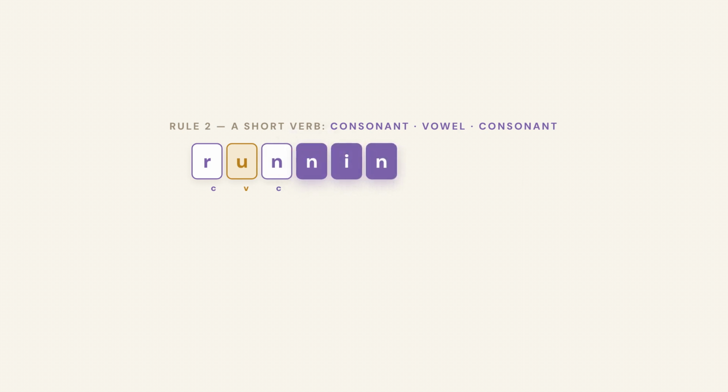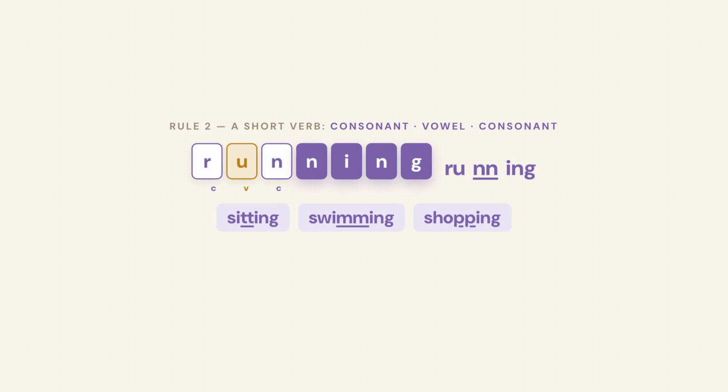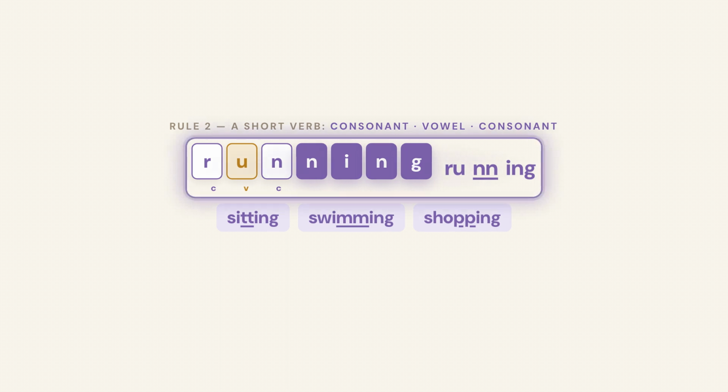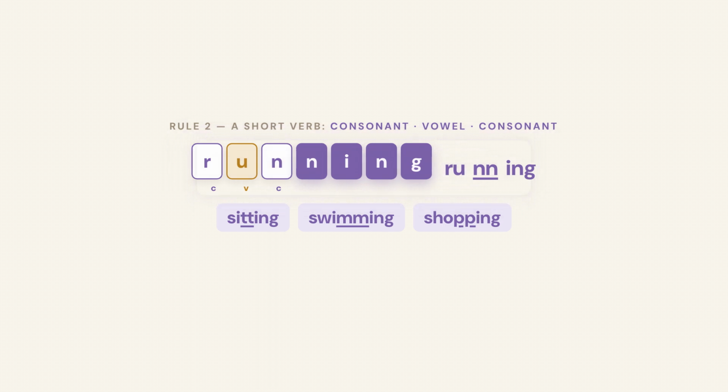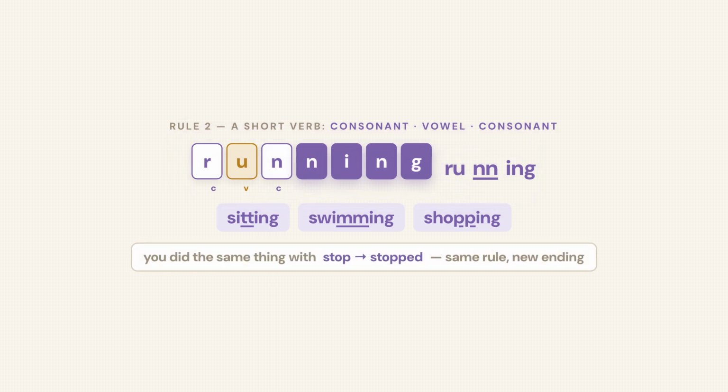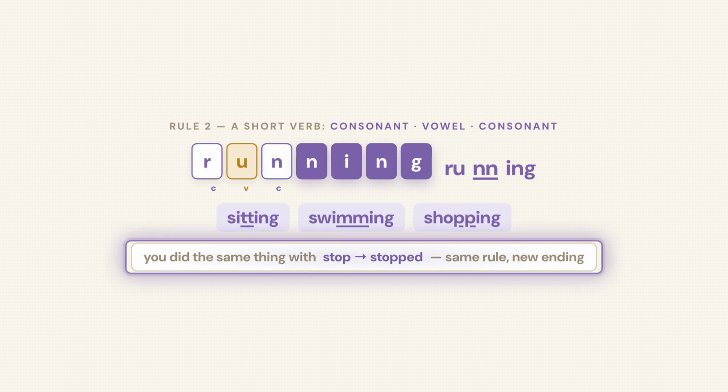2. For a short verb, 1 beat, ending in consonant, vowel, consonant, double that last letter, then add ing. Run becomes running. Sit becomes sitting. Swim becomes swimming. Shop becomes shopping. If that rule sounds familiar, it should. You did the same thing in the simple past with stop and stopped. Same rule, new ending.